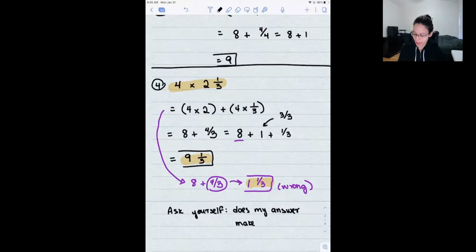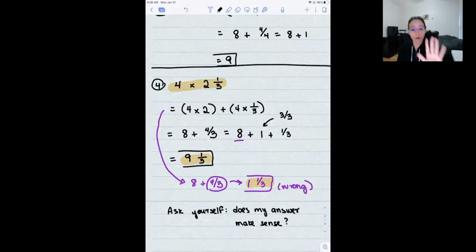This is a little bit longer than I anticipated. Does my answer make sense? Okay, I have up there 4 times 2 and a little bit. Should my answer be 1 1/3? That's too small, so it doesn't make sense. So you can eliminate the wrong answers. 9 1/3, maybe it makes sense. It doesn't mean it's right, but we can eliminate the wrong answers.